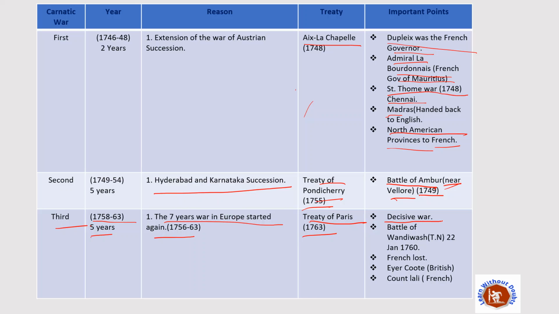This was known as the decisive war, and the most important battle was the Battle of Wandiwash. Very important, must remember. Wandiwash is near Tamil Nadu. It took place on 22nd January 1760. The French lost. Eyre Coote was from the Britain side, Count Lally was from the France side, and the French lost badly. After that they were asked to leave India, and that's how Britain had complete monopoly over trade and over administration in India's market, and then they flourished for more than 200 years.